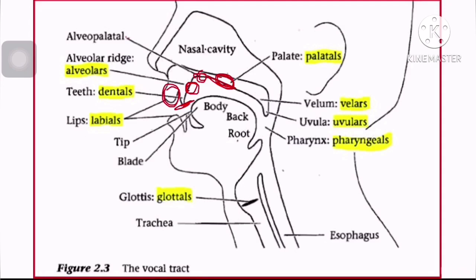Okay, then there is soft palate, so back side. Okay, then uvula, this is the part.